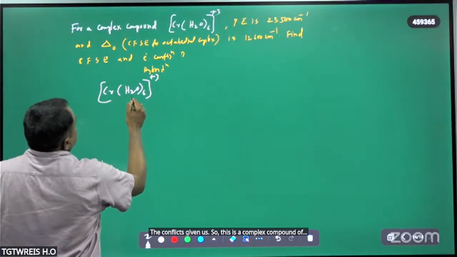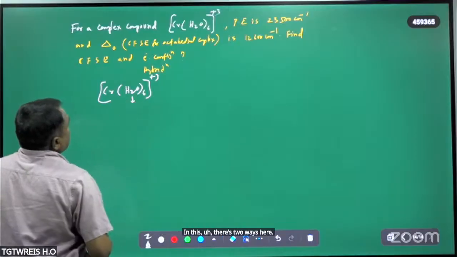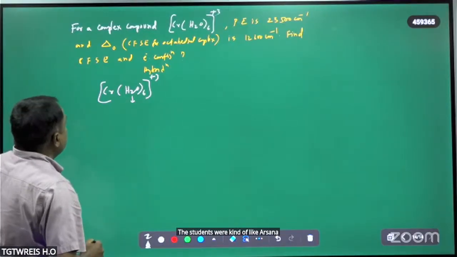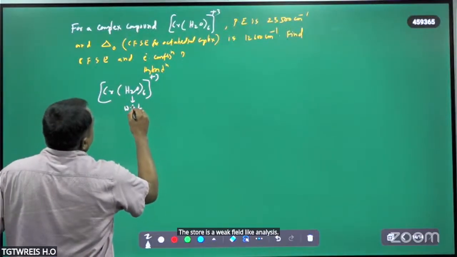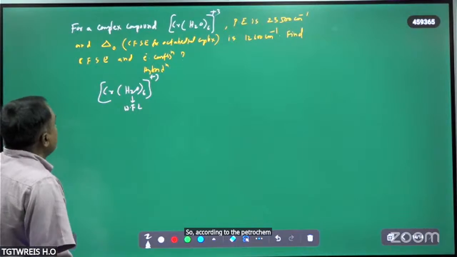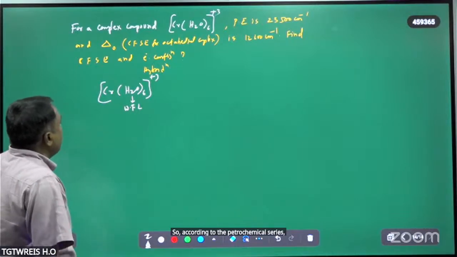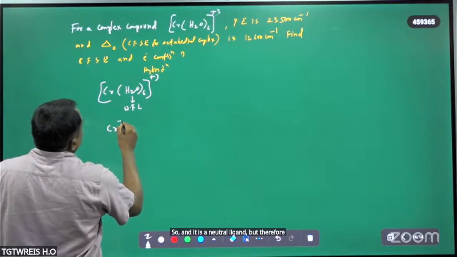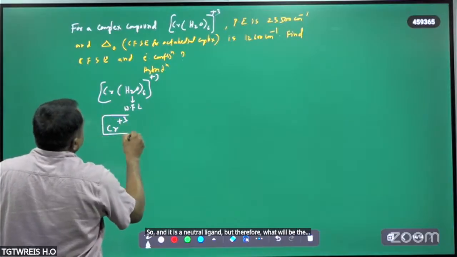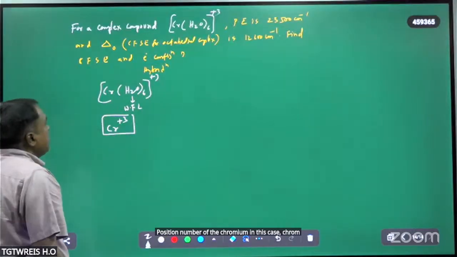In this, H2O is what kind of ligand? It is a weak field ligand. According to the spectrochemical series, H2O is a weak field ligand, and it is a neutral ligand. Therefore, what will be the oxidation number of chromium in this case? Chromium is +3.